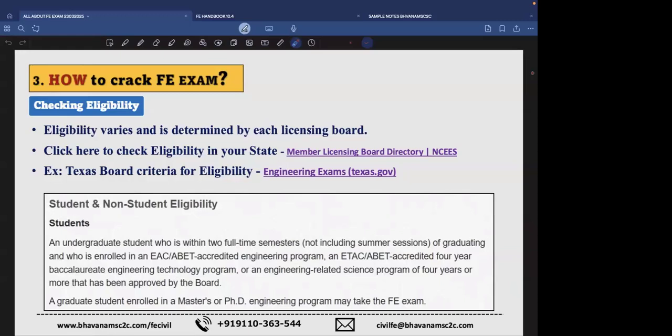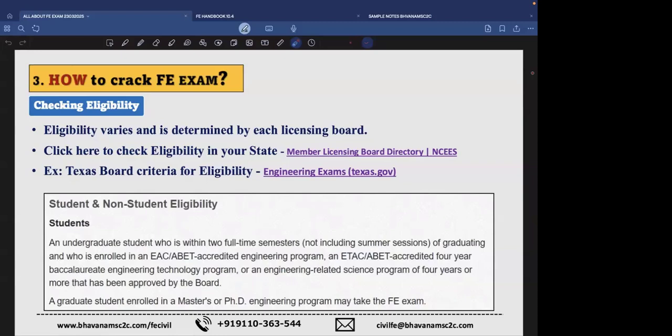For example, if you do not have any master's degree in civil engineering, but you are giving your FE exam based upon your bachelor's degree, then with your FE clearance, you need 4 years of experience instead of 3 years. So you require 4 years of experience to accompany the bachelor's degree. Either it is a master's degree plus 3 years, or else a bachelor's degree in civil engineering plus 4 years under a PE.